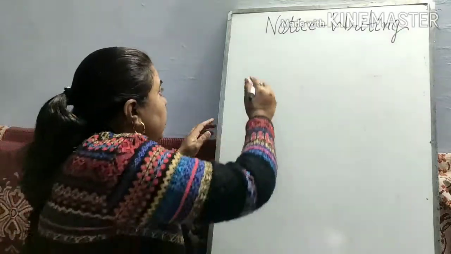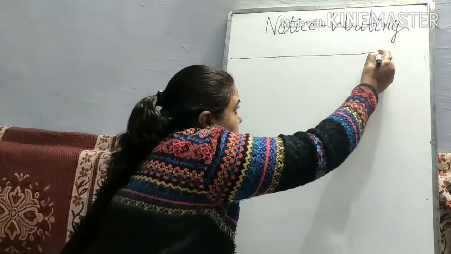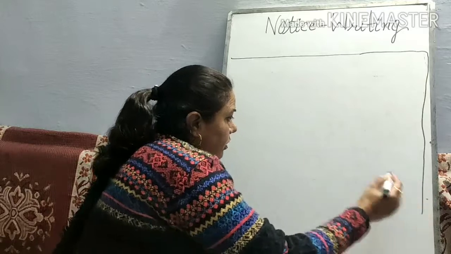First we will draw the outline. It is very necessary to draw the outline of the notice.